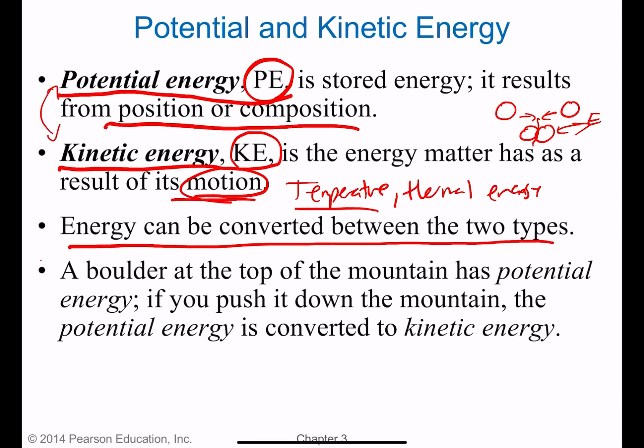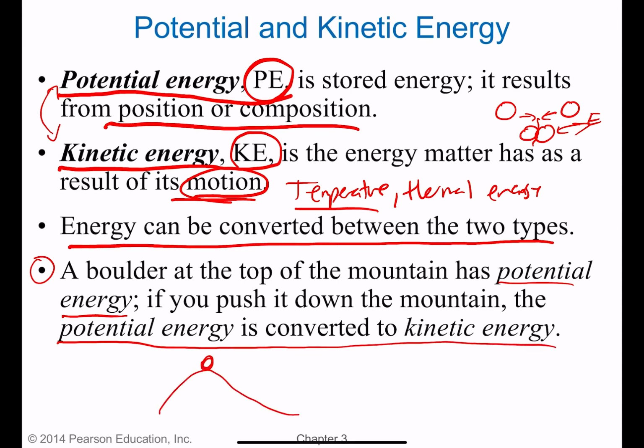So a real world, physical example: a boulder at the top of the mountain has potential energy. We might say it has the potential to roll down the hill. If you push it down the mountain, potential energy is converted into kinetic. So, here's our mountain, here's the boulder at the top of the hill. It has potential energy. It has the potential to roll down the hill. As it rolls down, it starts to pick up speed. So it's motion. It's starting to get in motion, and it gets faster and faster. So the potential energy is being converted into kinetic.